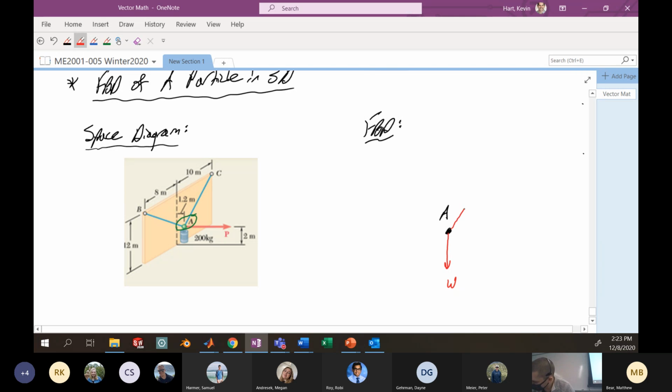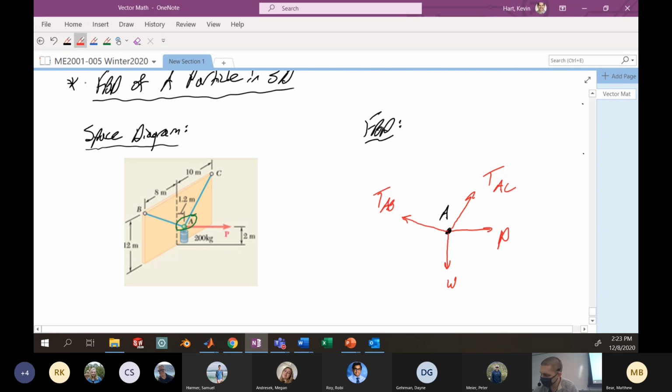So I've got something pointing backwards here in 3D space, which is a little bit hard to draw in 3D, but I've got this tension here, TAC. Acting to the right, I've got this force P. And acting kind of up towards B, I've got TAB.